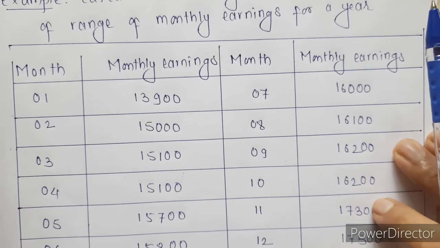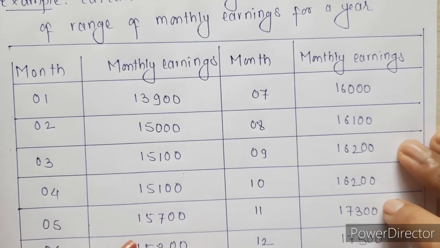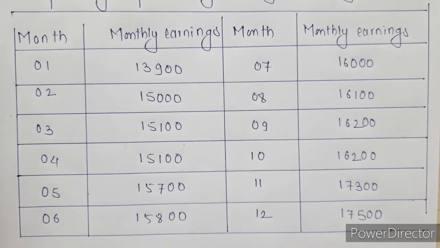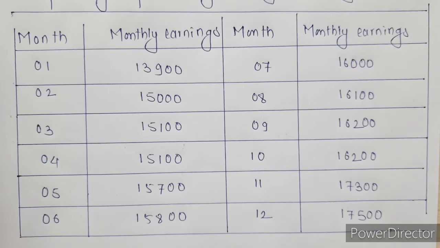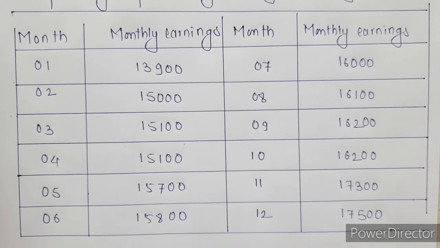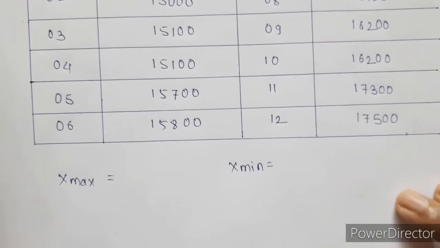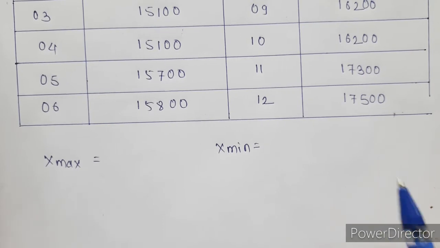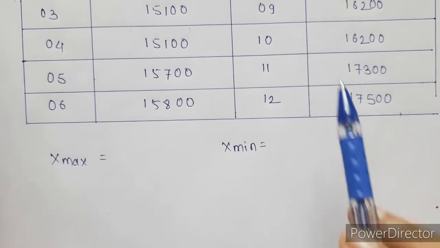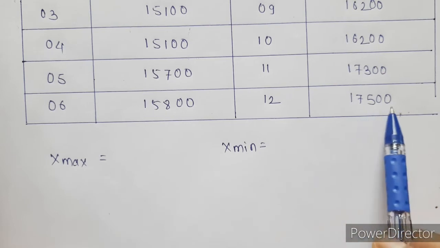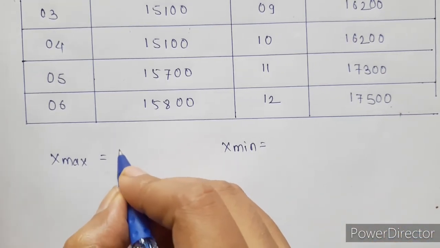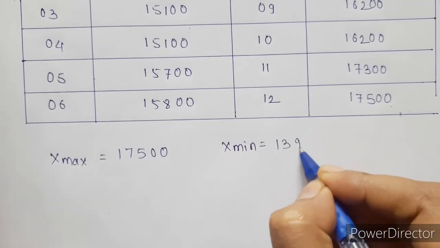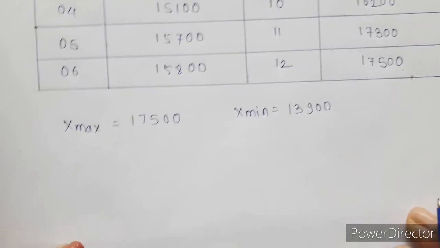Let's look at one example: how to calculate range and coefficient of range. These are the monthly earnings given for 1 year. We have to find the range and coefficient of range. First, we will find the maximum value and minimum value. What is the maximum earning in this case? Here the maximum earning is 17500, and the minimum value is 13900. So, how do we find range?